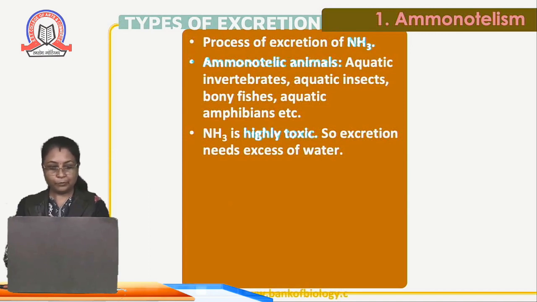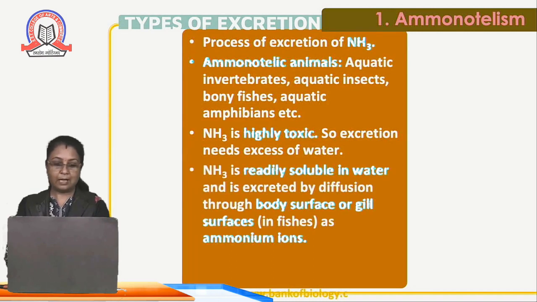The waste material can be eliminated through the body surface or through the gills, like in fishes. As we know, gills are the respiratory organ in fishes. They have small openings through which the ammonium ions dissolved in water can be thrown outside the body.